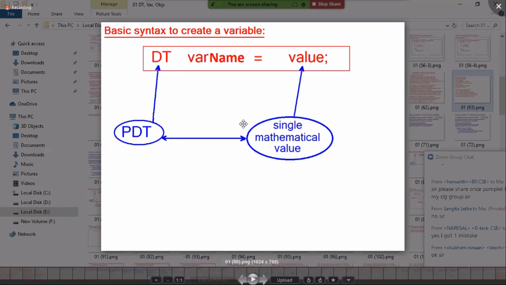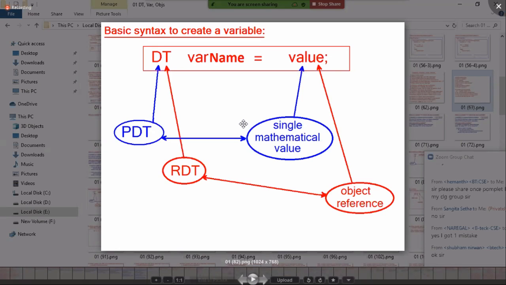If it is a reference data type, what can I store? You cannot store a mathematical value. A reference variable is meant for storing an object reference. The value must be an object reference. So in future, whenever I say data type, you have to visualize two things: primitive data type, reference data type. If I say value, you must visualize maybe a mathematical value, maybe an object reference.